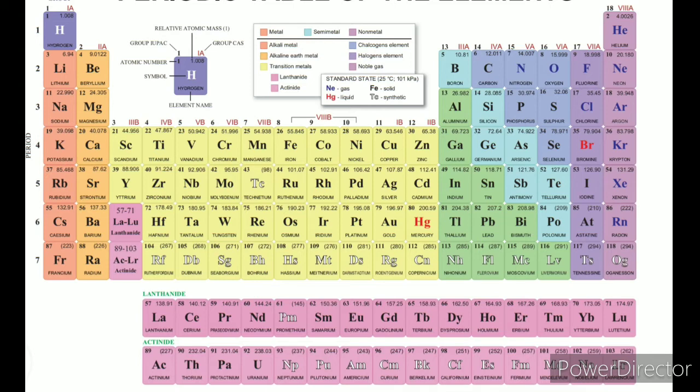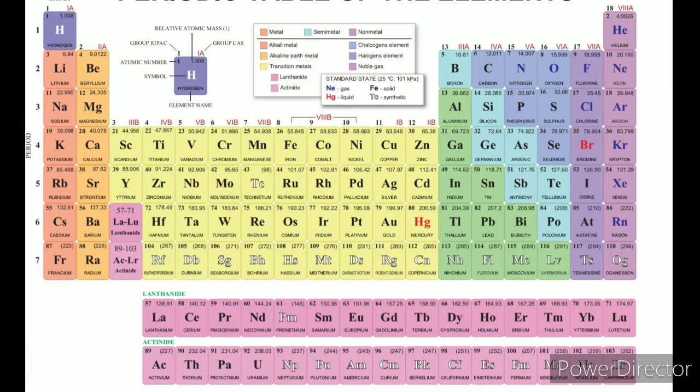Two groups are there. One is lanthanide, the other actinide. Two series are there. The first one is called the lanthanide series, the second one is called the actinide series. So this is the overall arrangement of elements in the periodic table.